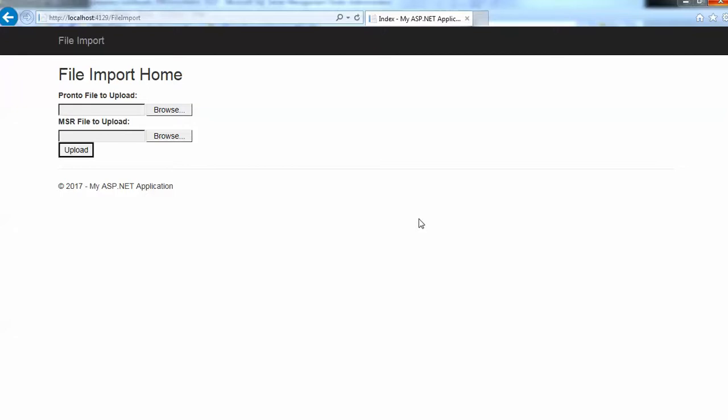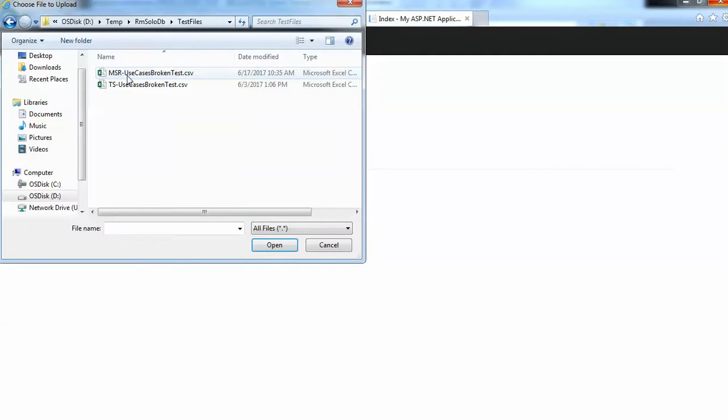All right, so this is another demonstration of the ARM Solo result system. One of the situations I ran into was potentially loading bad data into the database and that causing a problem. So what I wanted to do was clean that up and make sure that we weren't putting bad data out in the database and causing some issues.